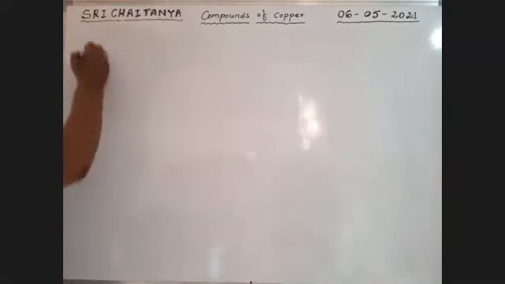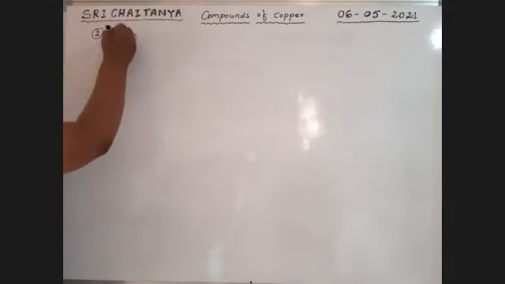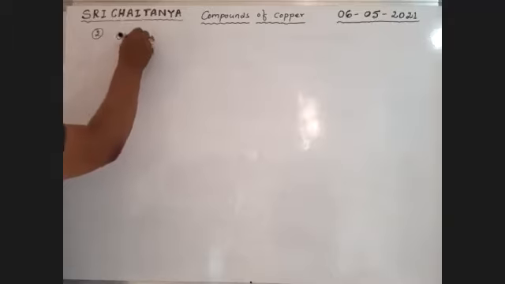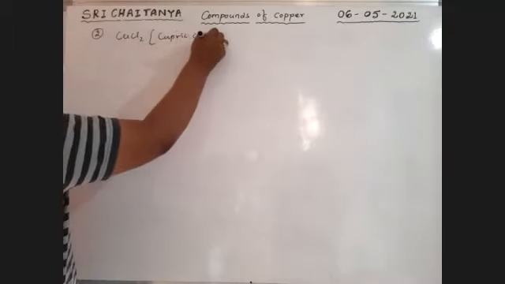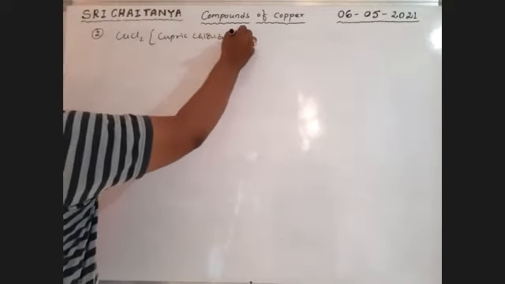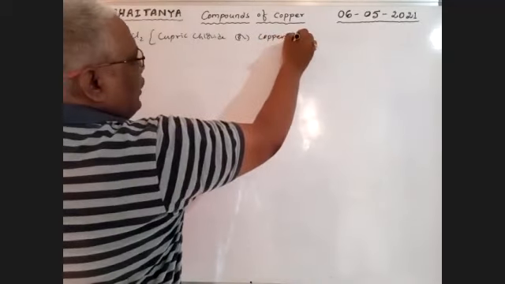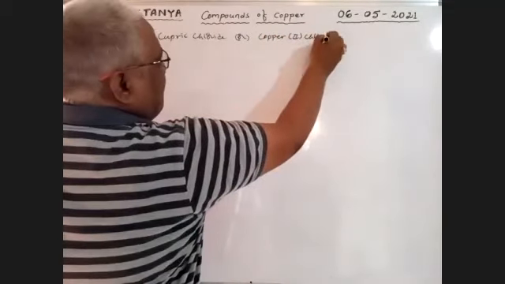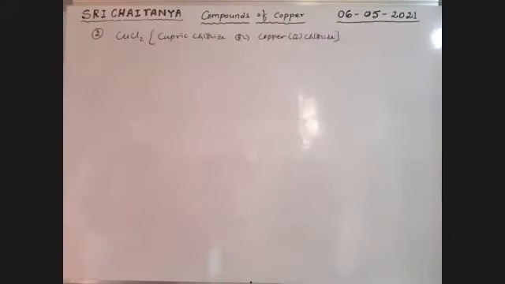Next compound from copper 2 sides, that is copper 2 chloride, CuCl2, also called cupric chloride or copper 2 chloride. It is also a solid ending.